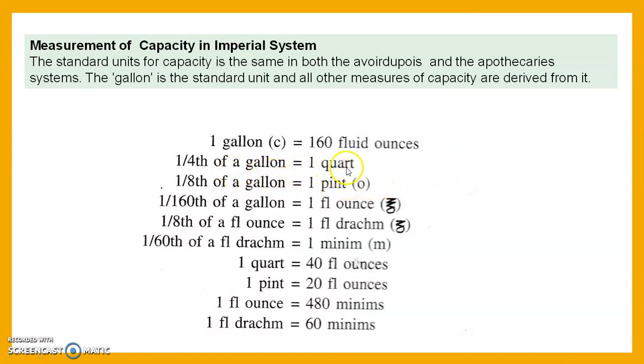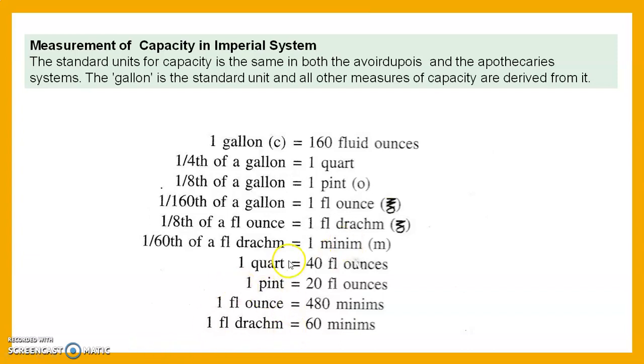1/4 gallon is equal to 1 quart. That means 1000 ml around. 1/8 gallon is equal to 1 pint. 1 pint means almost 500 ml. 1/16 of gallon is 1 fluid ounce, that is 30 ml. 1/8 of fluid ounce is equal to 1 fluid drachm. 1 fluid drachm is equal to almost 4 ml. 1/16 of fluid drachm is 1 minim, and 1 minim is the smallest unit of this measurement of capacity.